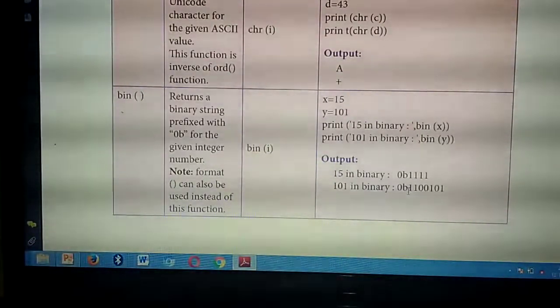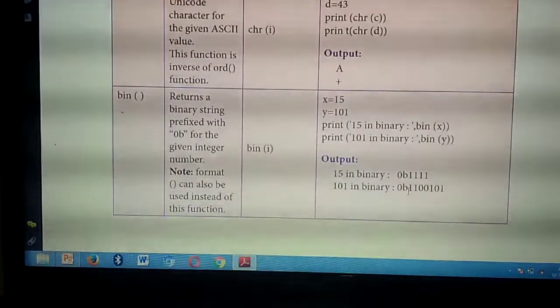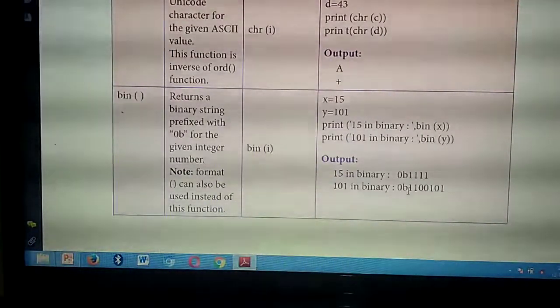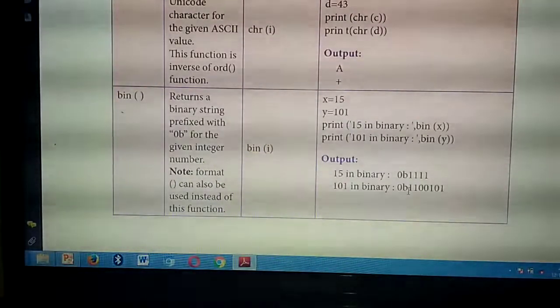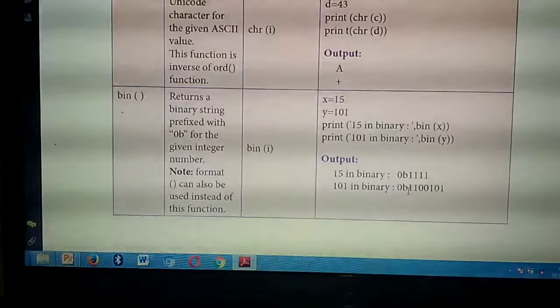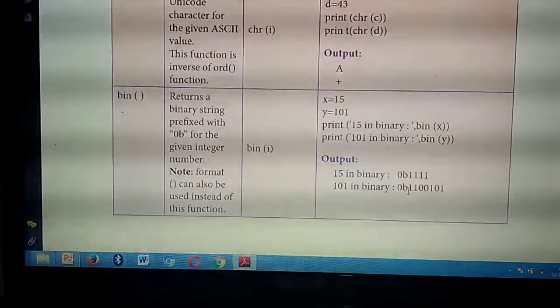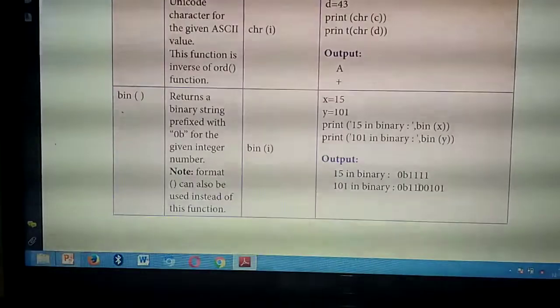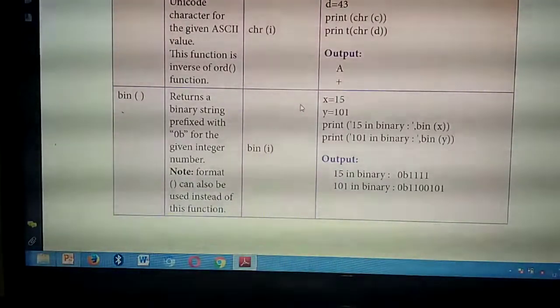So what are the functions you have studied in this page? Four functions. What are they? ABS of, ORD of, CHR of and bin of. What's the use of ABS of? It will return the absolute value. ORD of means it will return the ASCII value for the given character. CHR of means you give the ASCII value and it will return the correct character or symbol for that ASCII value. Bin of means binary number, so the output always starts with the prefix 0b. Understand? Have you all thought about these four functions? Now itself please understand and study. Okay.